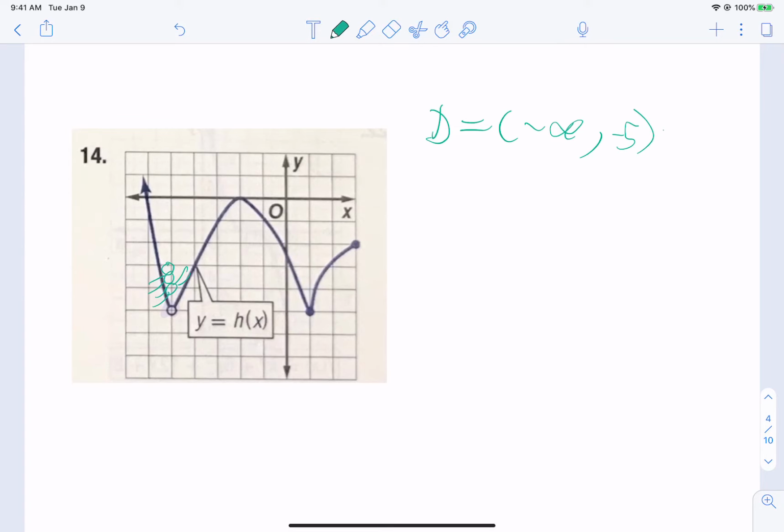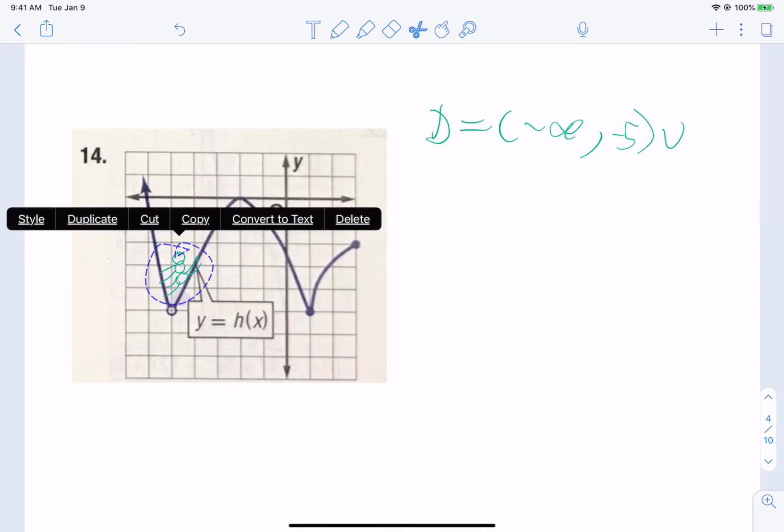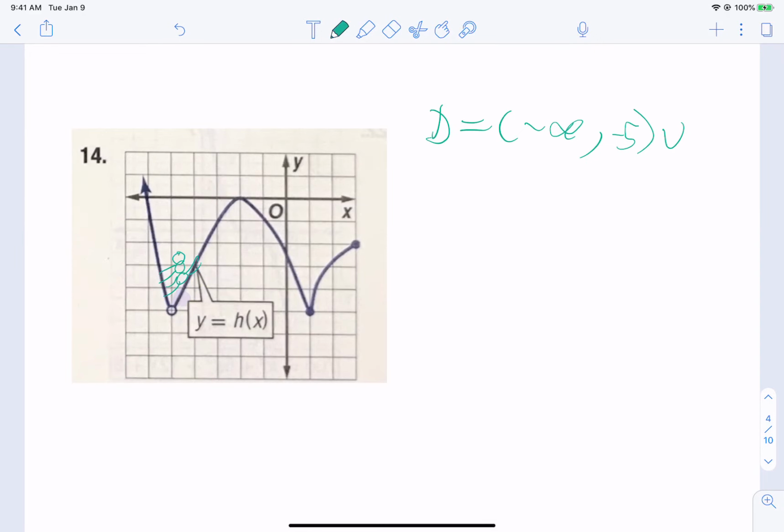Now, he is allowed to jump over the hole and keep going this way. He's kind of going backward here, but you know what I mean. He can keep going this way, okay? So once he starts walking that way, the way that we designate that, and I'm sorry I wrote it so big, is he can go from the other side of -5, and that's how we would write the right side of -5.